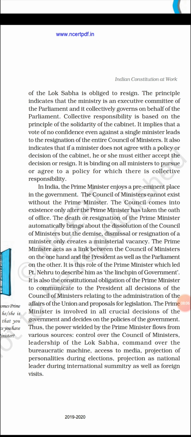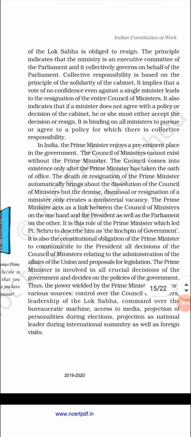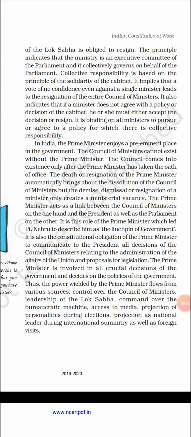So it also indicates that if a minister does not agree with a policy or decision of the cabinet, he or she must either accept the decision or resign. So if in case there was a certain decision that has been taken by the council of ministers and the prime minister, and if one or two persons did not agree on that, at that time he had only two options, either to resign or to accept that policy. If he resigned, then the entire council of ministers have to resign. Okay, so this is a work of group work, you know.